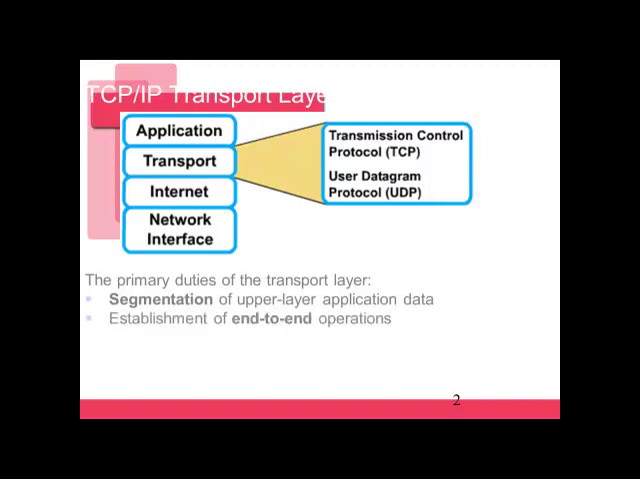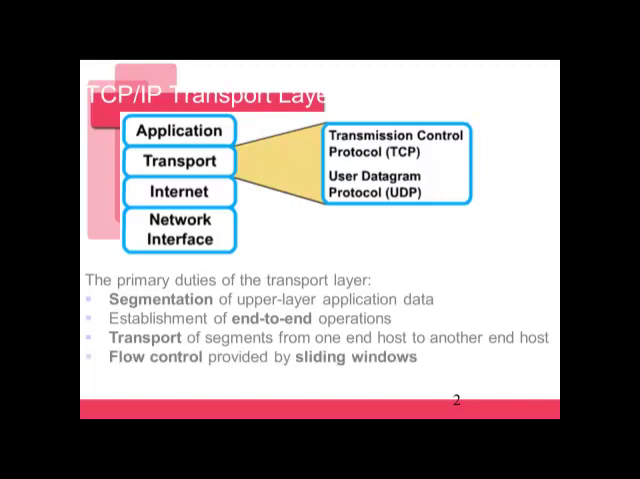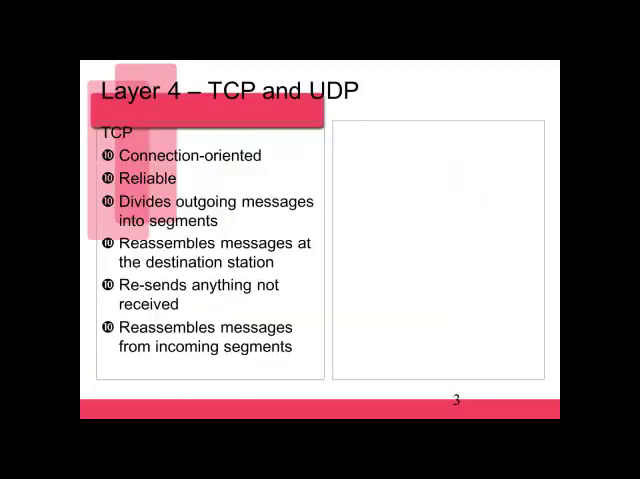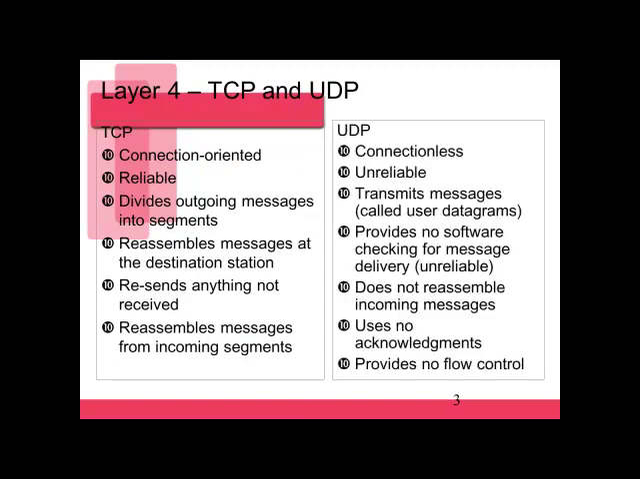The transport layer is also responsible for the establishment of end-to-end operations, the transport of segments from one end host to another end host, and flow control provided by sliding windows. We also use reliability with sequence numbers and acknowledgements at the transport layer. That's only with the TCP protocol. This slide here is going to compare and contrast TCP and UDP. And what you're going to notice is that they're kind of opposites for protocols.